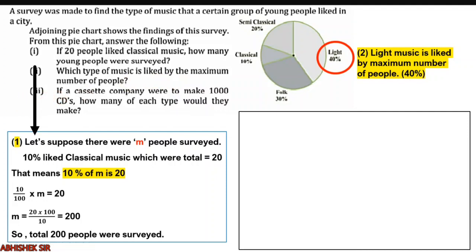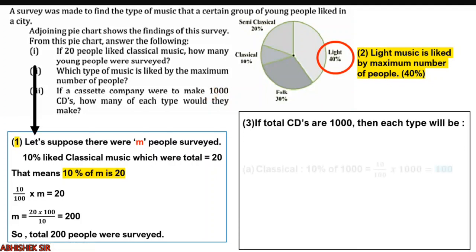Now the third question is very important. Now the total is changing, and according to the changed total, we have to find out the number for each type. That means now the total is 1000. Then we have to find out how many of each type. That means 20% of 1000, classical 10% of 1000, folk 30% of 1000, and light music 40%. Let us see how it is done. It is just like the first question.